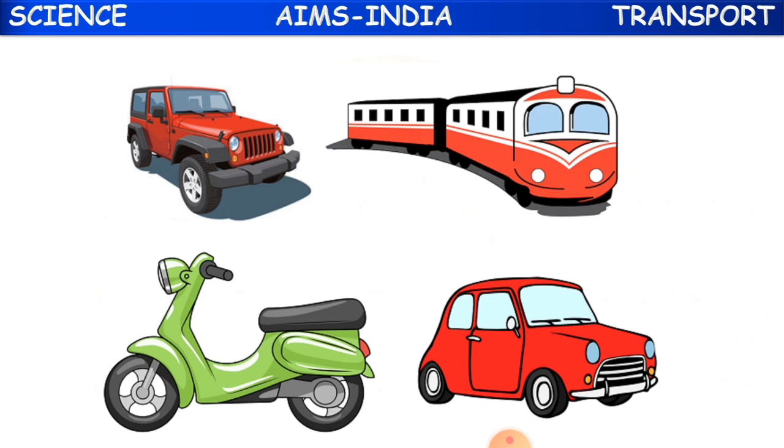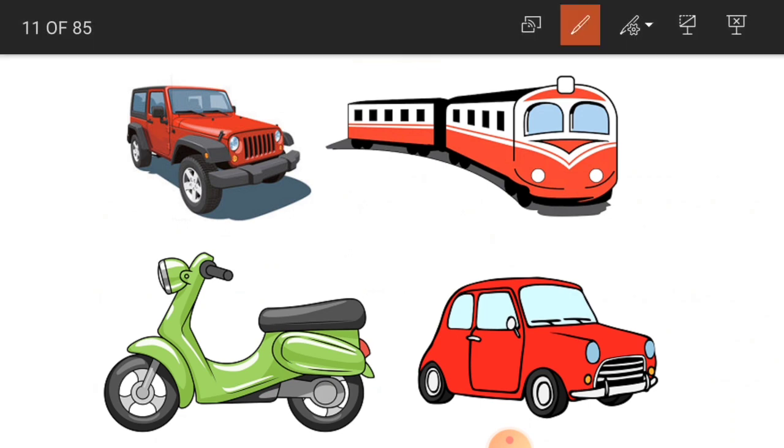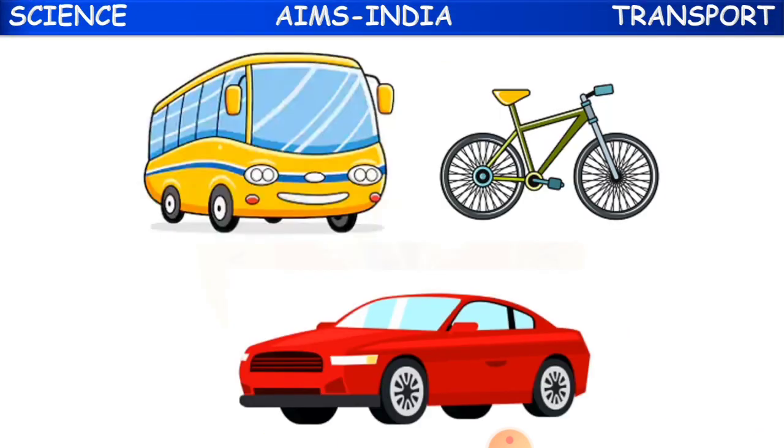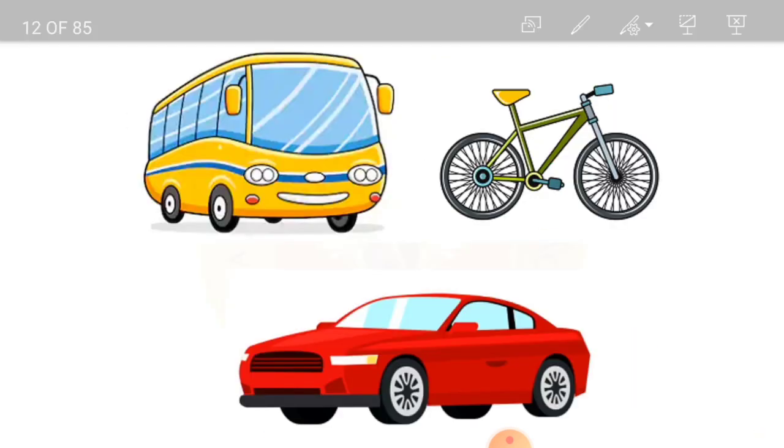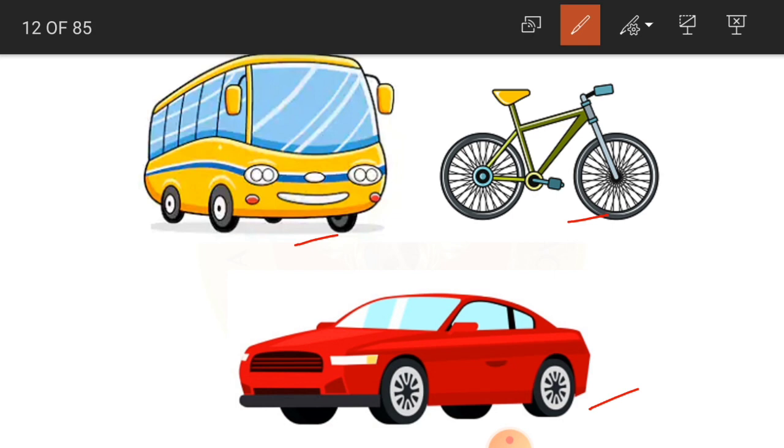Able to see here? You have a jeep, a train, a scooter, a car, and what else is there? Yes, a bus, a bicycle, again a car, even auto rickshaws are also there. So these are so many types of land transportation. Okay, children, clear? Yes. I am going to stop here.